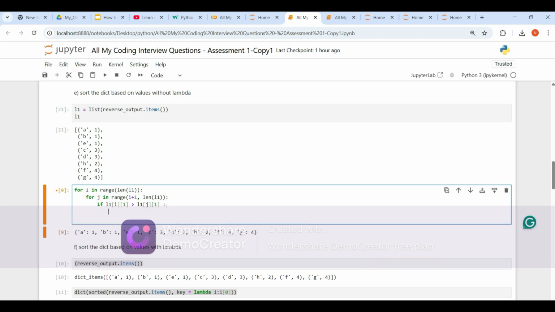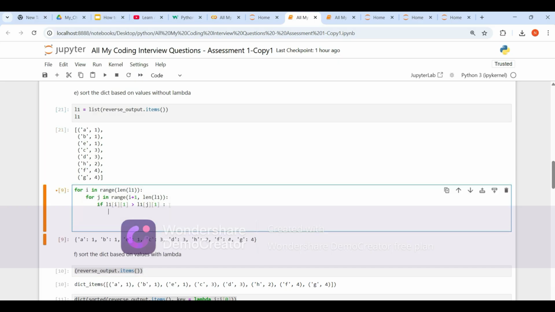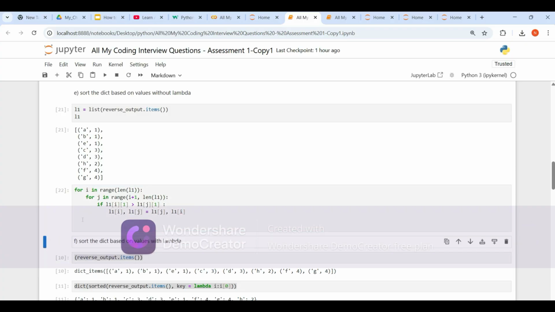Then what we have to do is replace these with these, if you want 2 to come first. Because 3 is greater than 2, if this 3 is greater than 2, then replace 2 in place of 3 and 3 in place of 2. Very simple, right? Let's do that. L1 of i comma L1 of j is equal to L1 of j comma L1 of i. Let's see, guys, did it work or not?